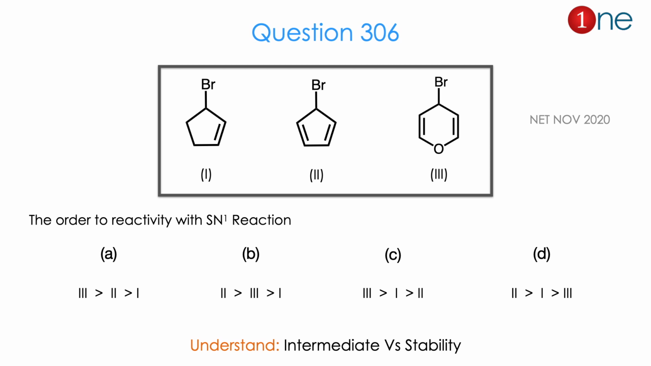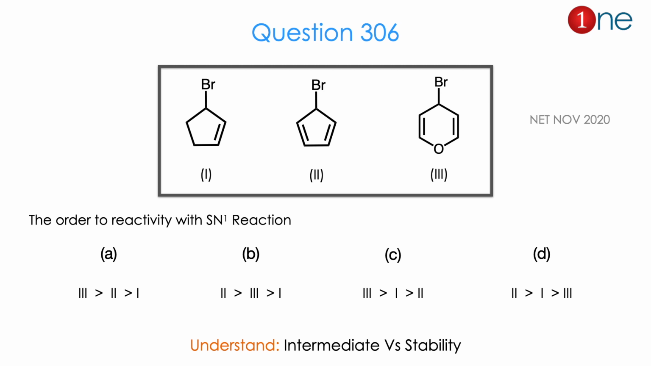Let us see the first question. They have given 3 different bromides. First one is a pentene ring with bromide. Second one is a pentadiene with bromide. Third one is a 6-membered ring with hydrogens, and that also has bromine attached there. Here they are asking about reactivity in an SN1 reaction.